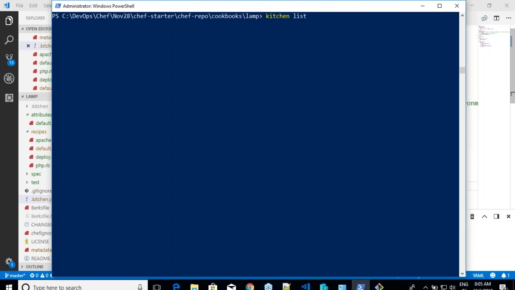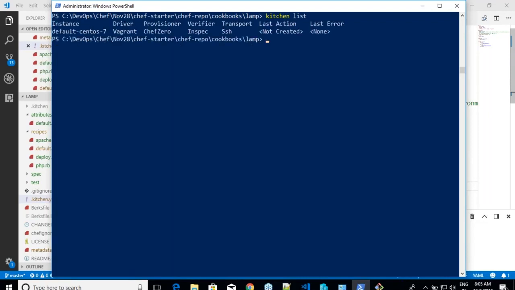Kitchen list, kitchen converge, kitchen destroy. These are the three major commands. But apart from that, kitchen has commands such as kitchen test, right? So it is creating CentOS 7. Now what I'm trying to do is run this cookbook on a CentOS 7 box.